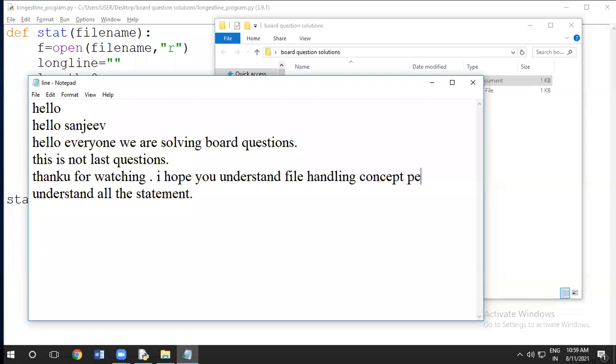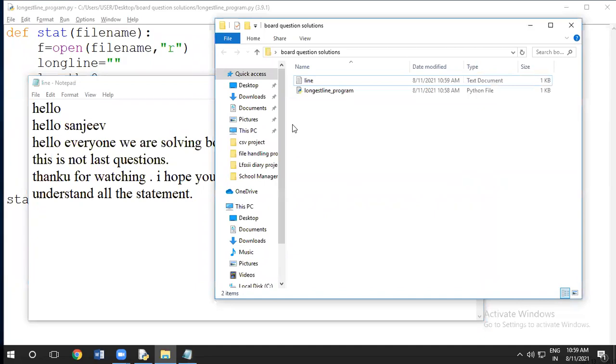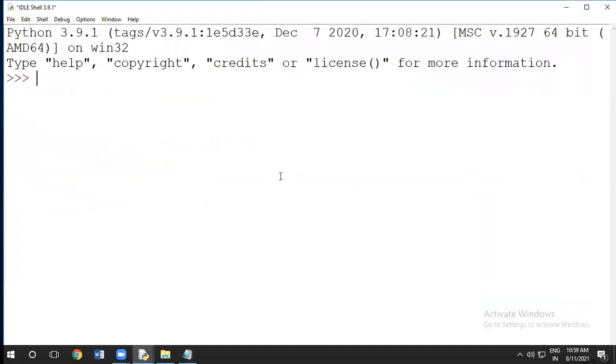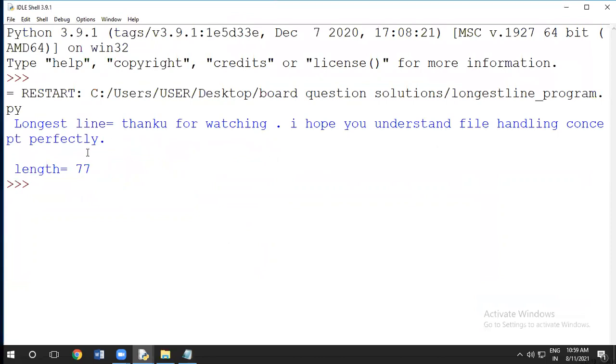Yeah, perfectly. Clear? So now which one is the longest line? This is thank you for watching. Click to save and again go to this code and run it. Look here. It came as the longest line: thank you for watching. I hope you understand all the files.